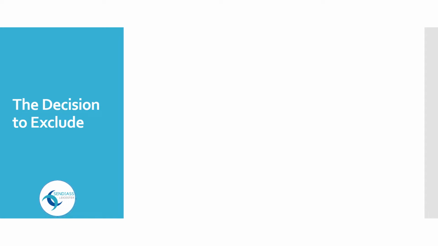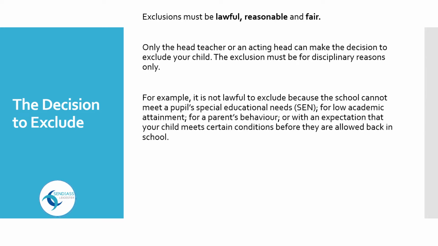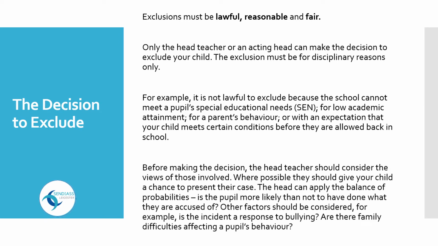The decision to exclude. Exclusions must be lawful, reasonable, and fair. Only the head teacher or an acting head can make the decision to exclude your child. The exclusion must be for disciplinary reasons only. For example, it is not lawful to exclude because the school cannot meet a pupil's special educational needs, for low academic attainment, for a parent's behaviour, or with an expectation that your child meets certain conditions before they are allowed back in school. Before making the decision, the head teacher should consider the views of those involved.